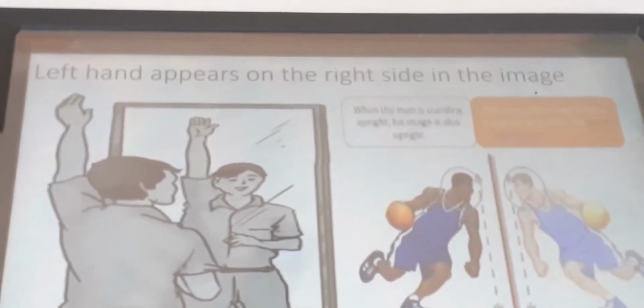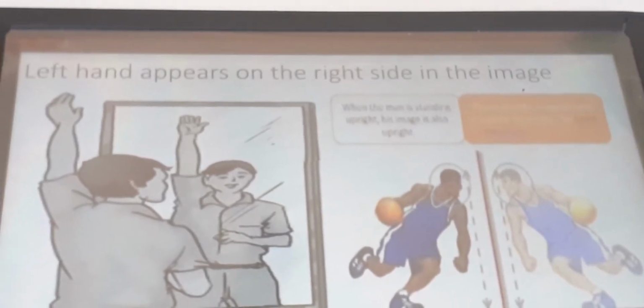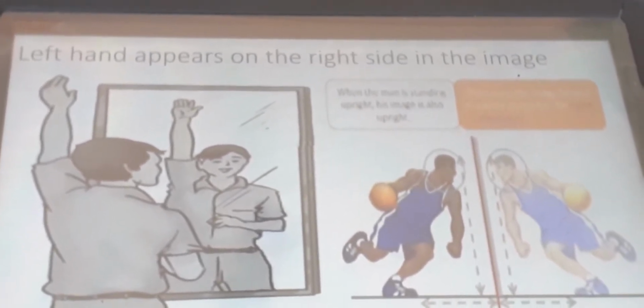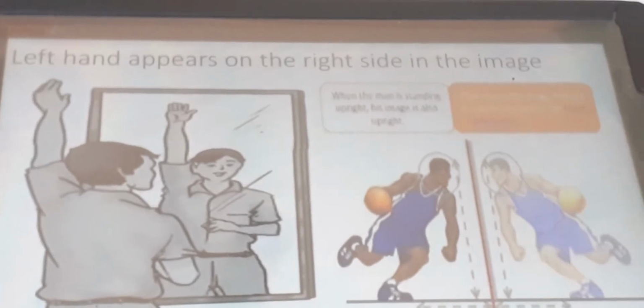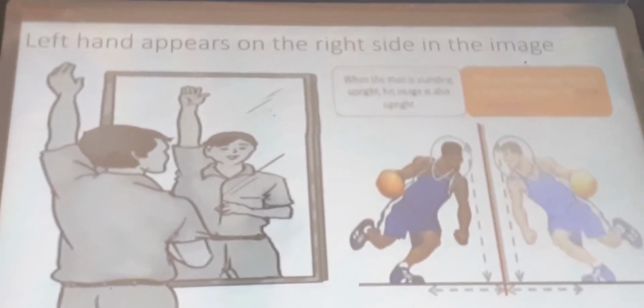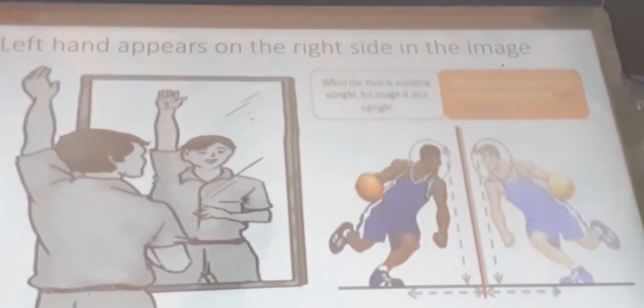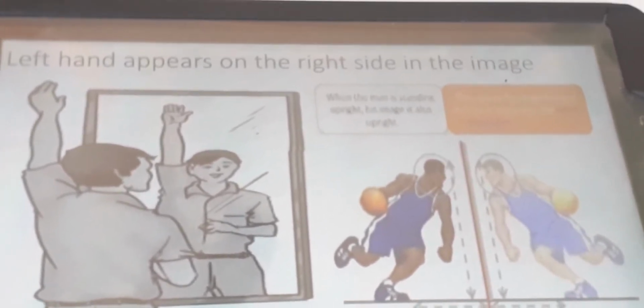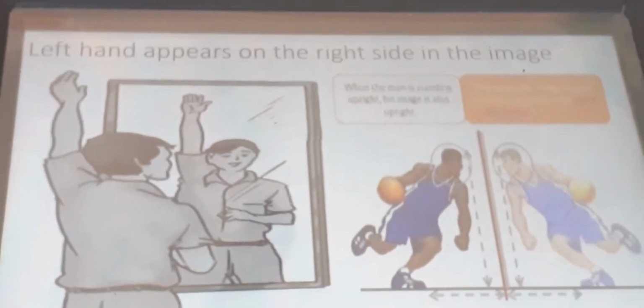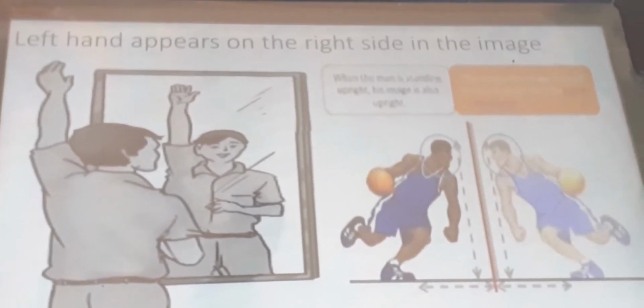Children, observe this slide. What do you observe in this slide? See, one person stood in front of a mirror. He raised his hand. Which hand did he raise? Right hand. But what about the position of the hand in the image? Yes, your answer is correct. That is the left hand.